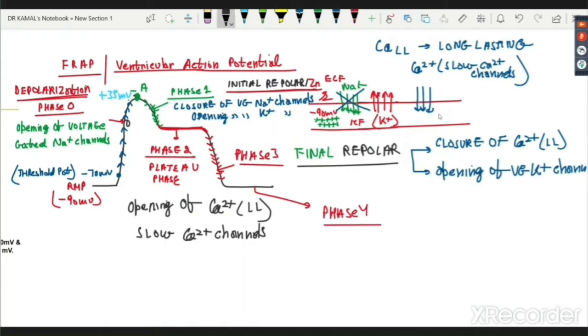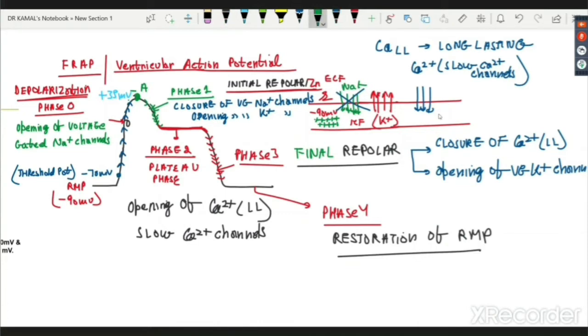Phase 4 is just me trying to do restoration of RMP. I have returned back to my resting membrane potential. It is known as restoration of RMP. So you know that a lot of sodium had entered inside. I would like to push this sodium out so that my internal environment again becomes minus 90. How will I do that?